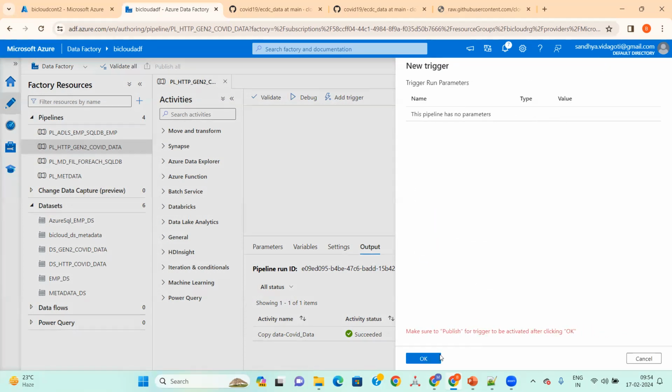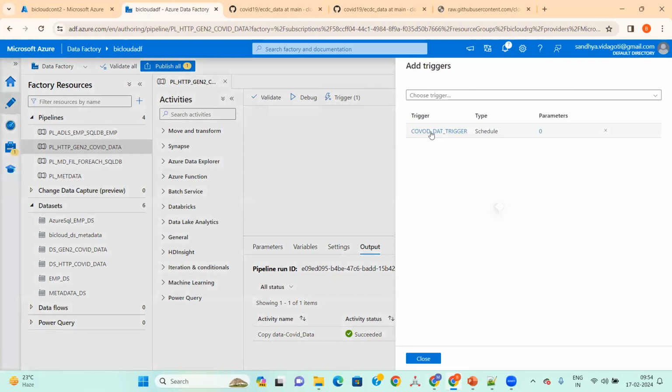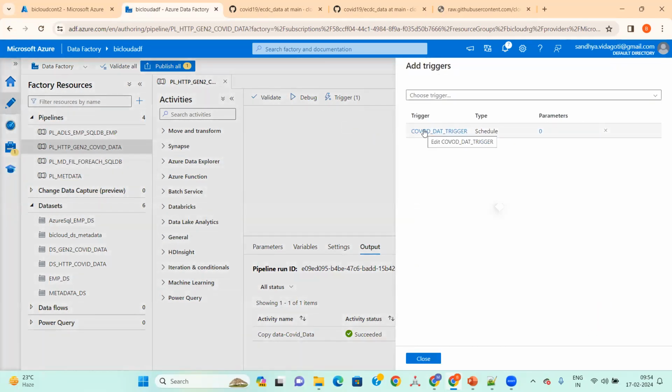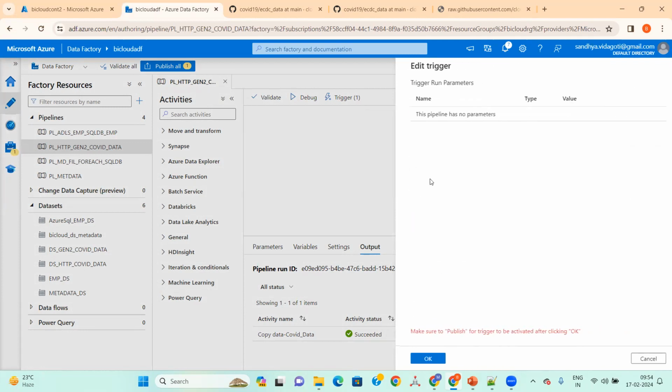Now we need to add this to the pipeline, tag this pipeline to the trigger. This is the trigger which I've created, and I'm tagging this pipeline to this trigger. The pipeline has no parameter.